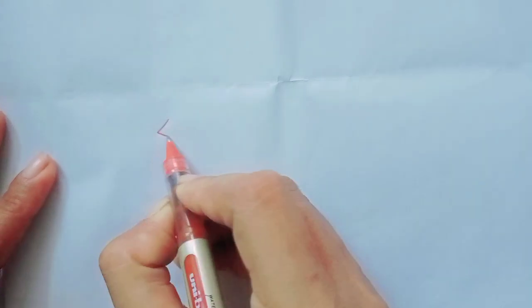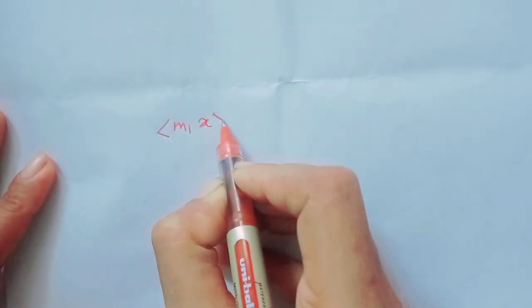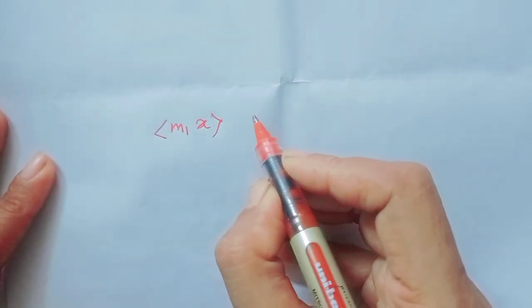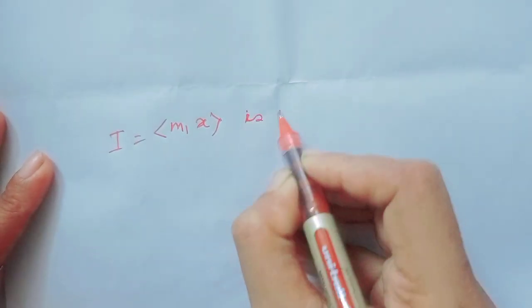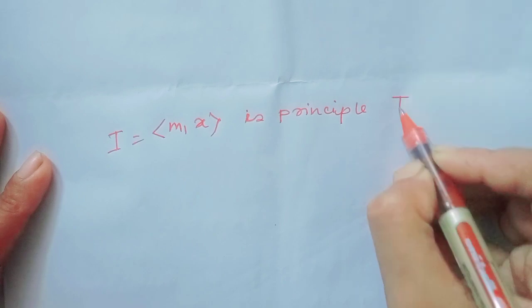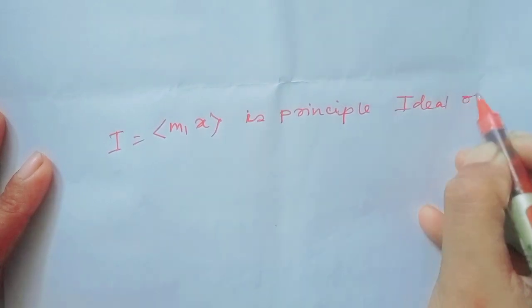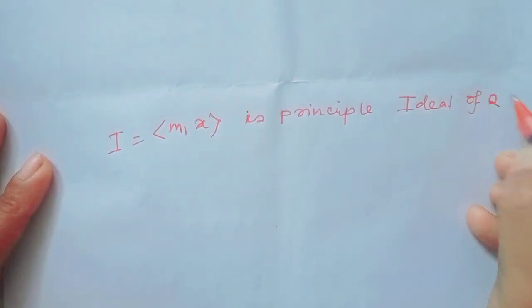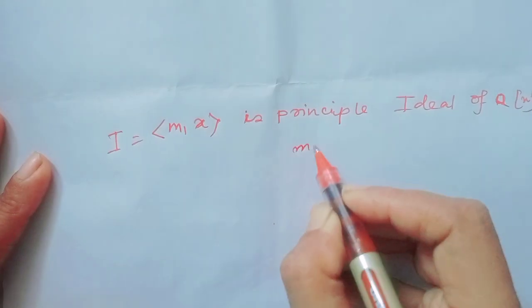So the ideal generated by m comma x is a principal ideal of Q[x], where m is not equal to 0. I hope all my viewers have understood principal ideals. Today I am discussing principal ideals just as a review.